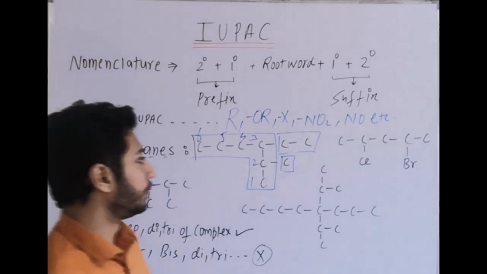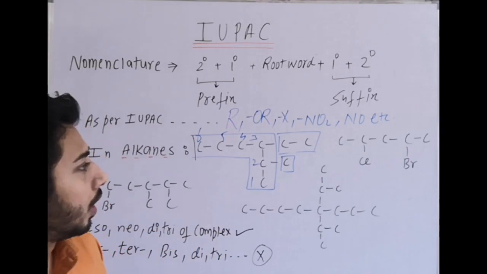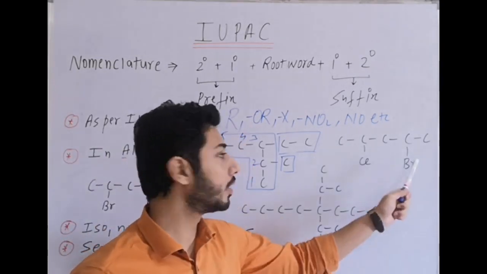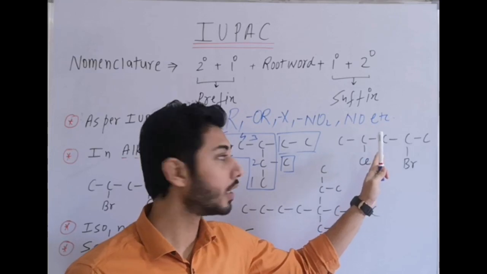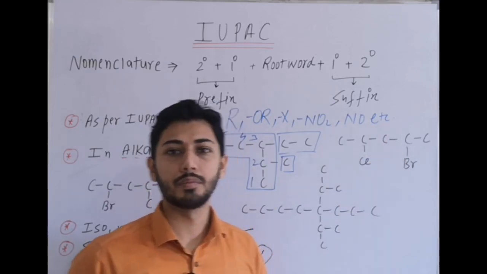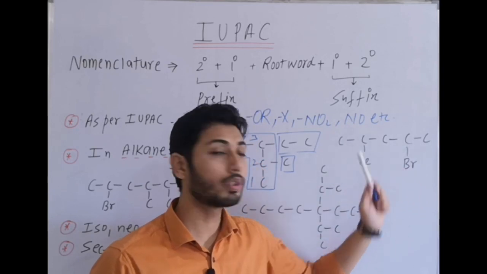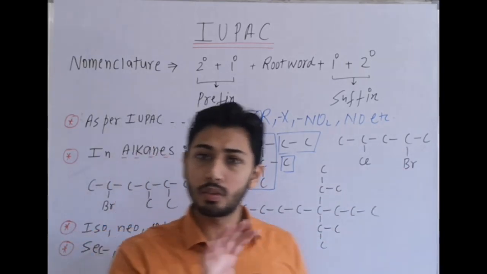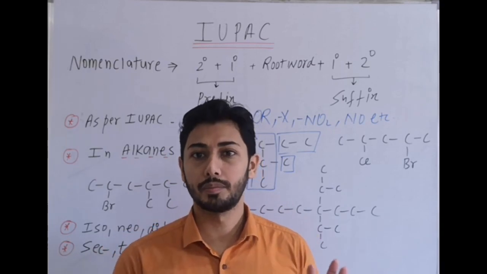Then next example, longest chain is straight, that is 5 carbon atoms. Now we have two substituents, one is Cl, one is Br. If you start from the left side, you will get second number for Cl and fourth number for Br. Similarly, if you start from the right side, you will get second number for Br and fourth number for Cl. Selection of the longest chain is same. Substituents are also getting same number.